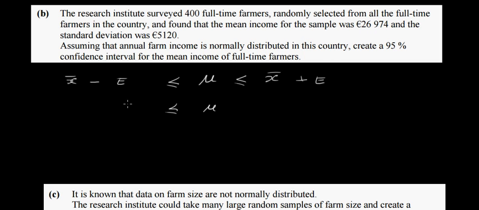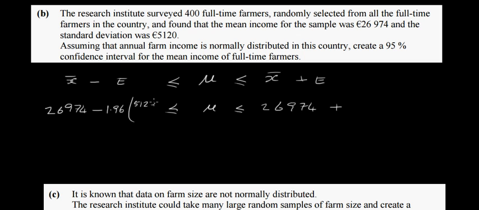So that's our x bar here. I'm going to subtract the margin of error on this side, 26,974, and add the margin of error on the other side. So again, it's going to be 1.96 times sigma over root n, because we're talking about means here. Our sigma here is our standard deviation, which is 5,120.